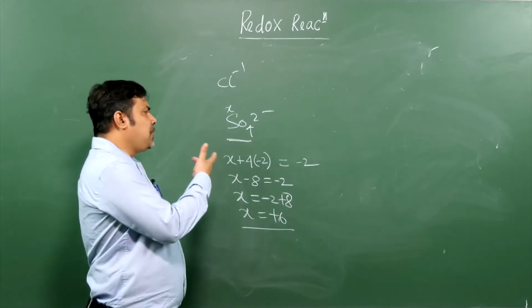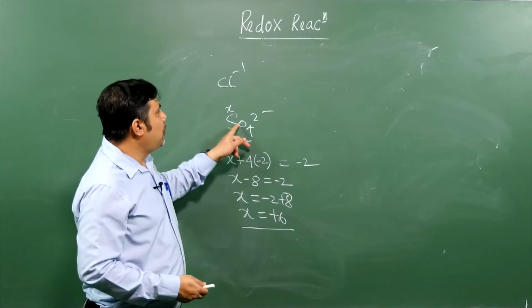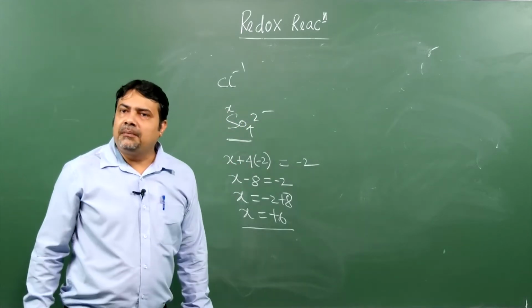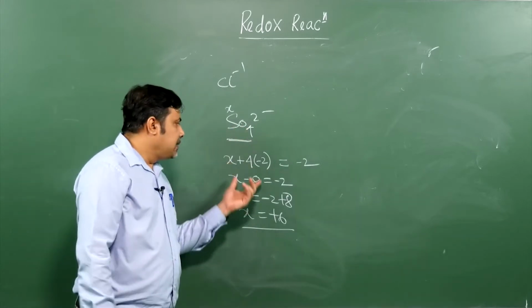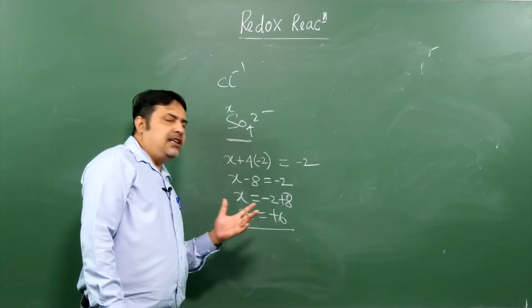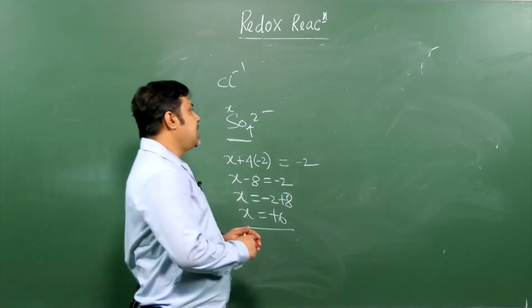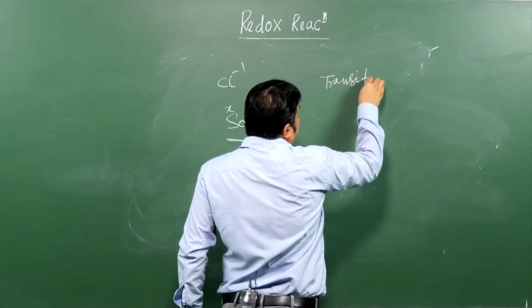But this is time consuming. Once you become an expert, by seeing it you will count like this: 4 into -2 is -8, so obviously it will be +6, then only the overall is -2. Like that you have to proceed. You got the point? This is done by students who are learning for the first time. Got the point? So now, the transition elements show variable oxidation states.